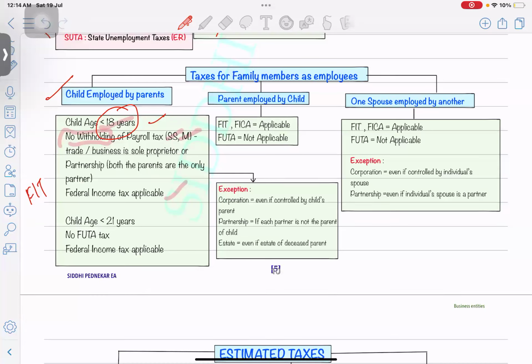Okay. But if the age is more than 18, but up to 21, again, no federal income tax and no FUTA will be applicable. No Social Security or Medicare will be applicable. Okay, so this is it.